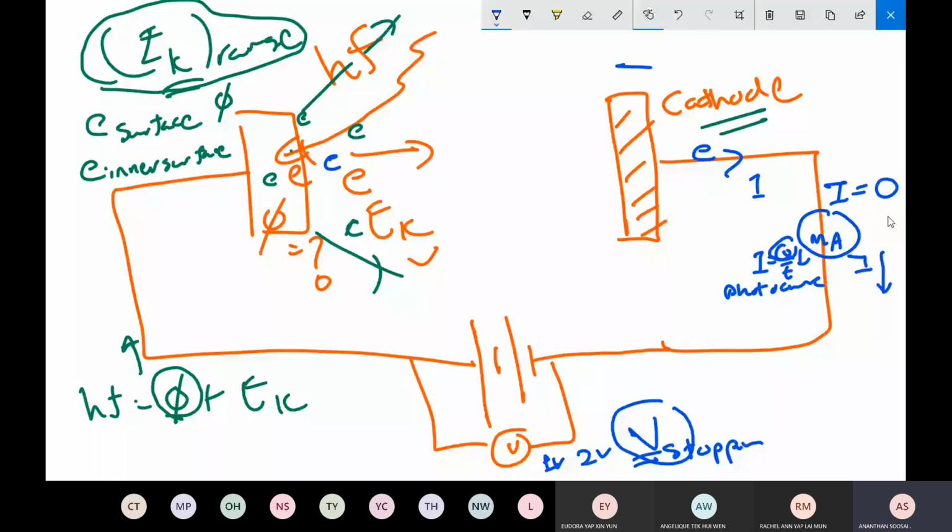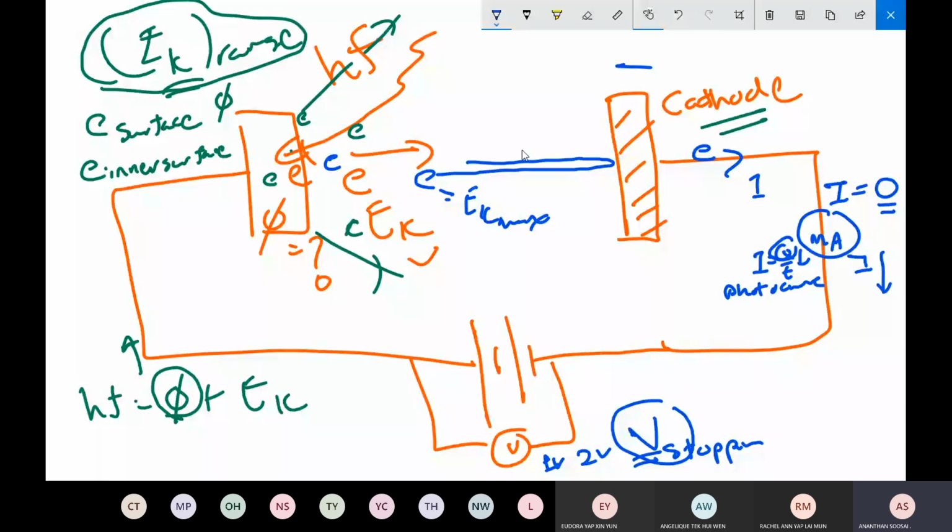The current becoming 0 for the first time means the minimum voltage. That means what Millikan understood, that the most energetic electron, the one with EK max, the maximum kinetic energy of the electron, finally reached the plate, but about to reach the plate, the electron was repelled.